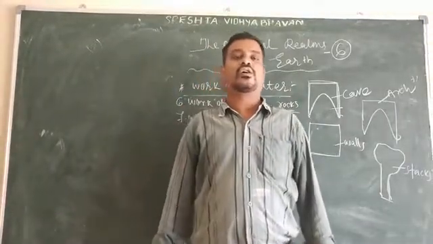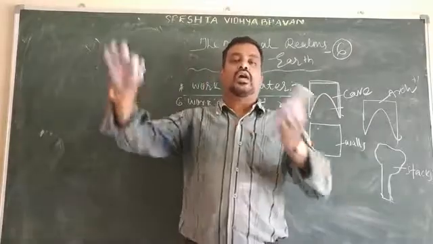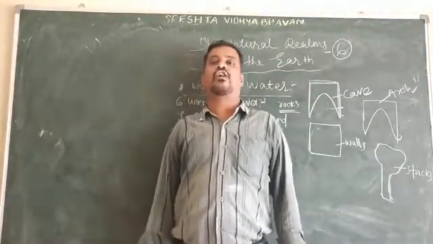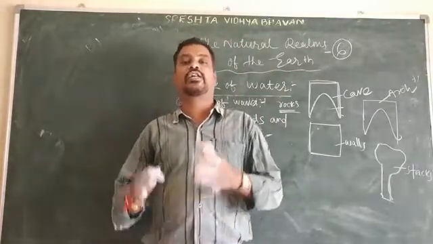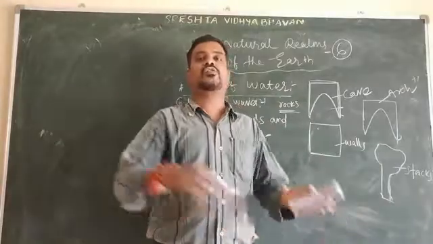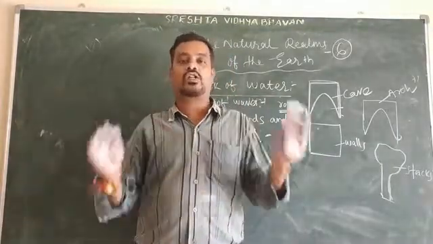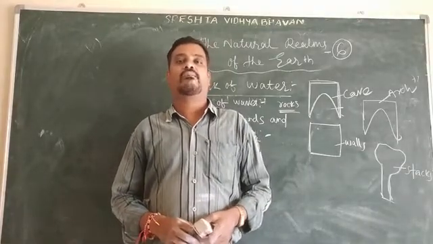Whenever the sand is deposited from one place to another place, rocks are formed like a mushroom rock. So the rocks are like a mushroom rock.